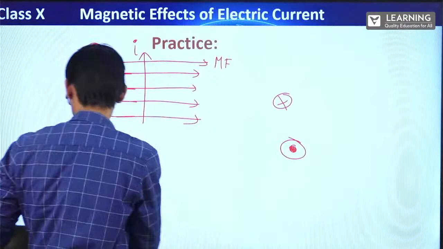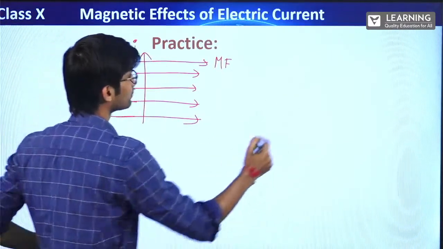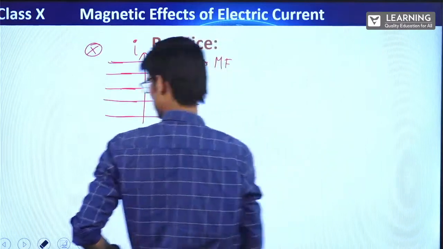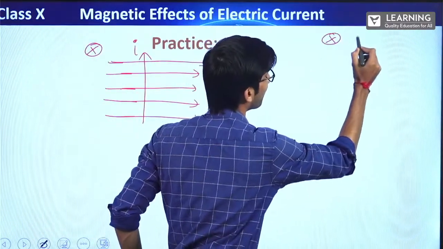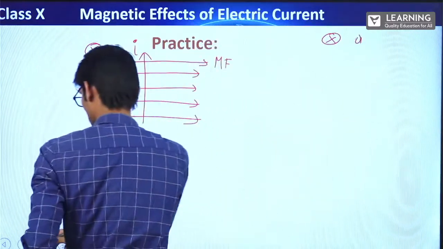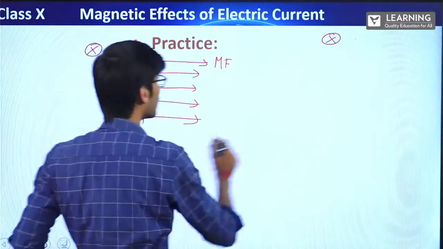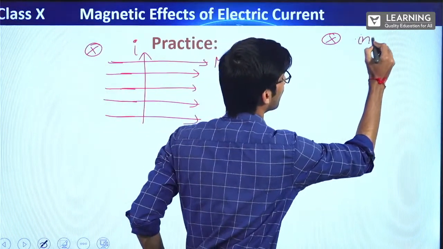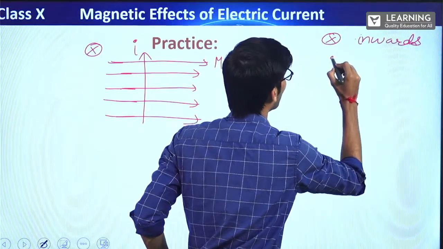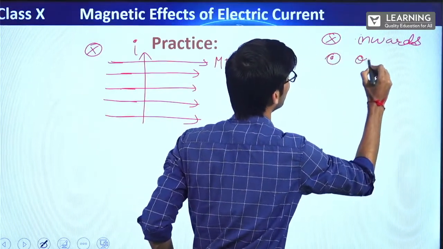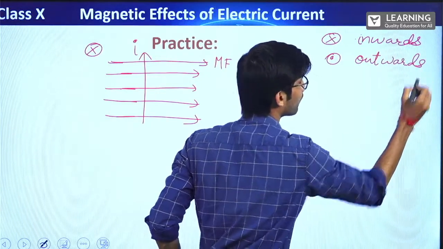I'll write separately. Inwards. Outwards. All right.